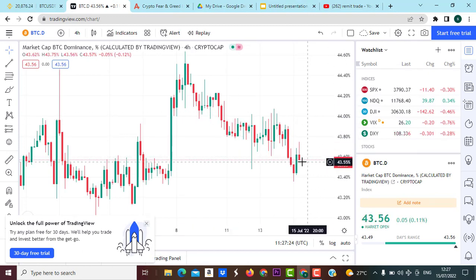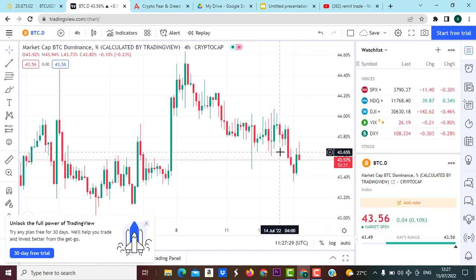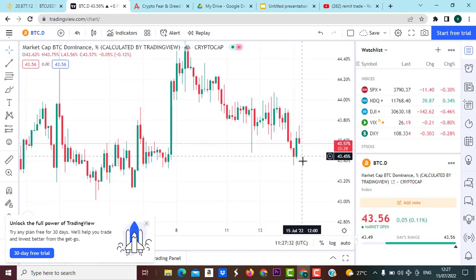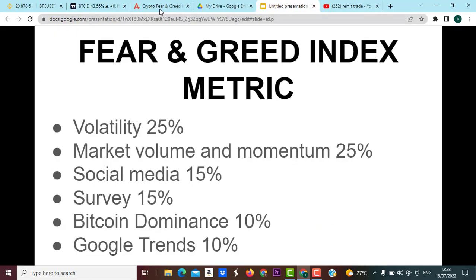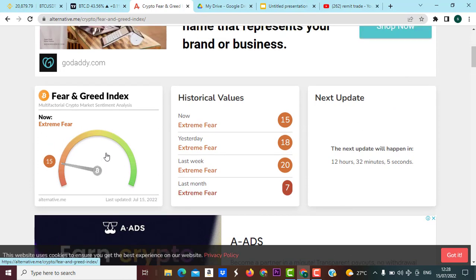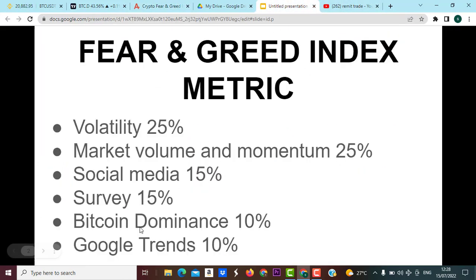upside, that means liquidity is moving from altcoins into Bitcoin. That is, people are buying more Bitcoin, and when the Bitcoin dominance is going down, that means liquidity is moving from BTC to altcoins. That means people are willing to buy more altcoins compared to Bitcoin. So these account for 10% on the crypto fear and greed index right at this area. And lastly, here we have Google Trends, which accounts for 10%. These involve search queries related to Bitcoin and other crypto keywords, which are used to estimate this sentiment.